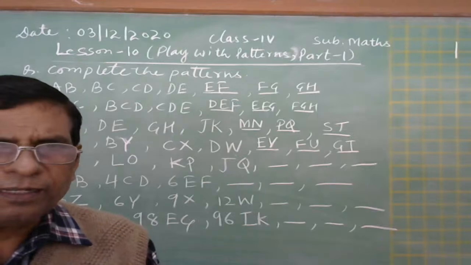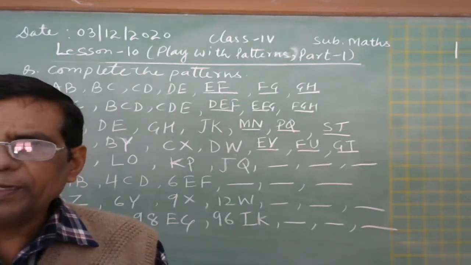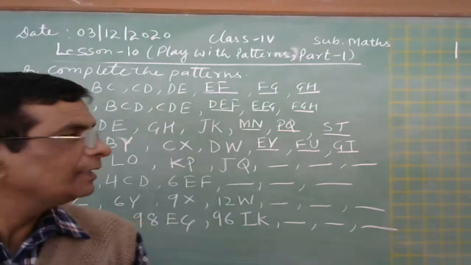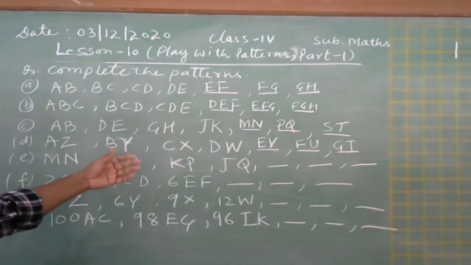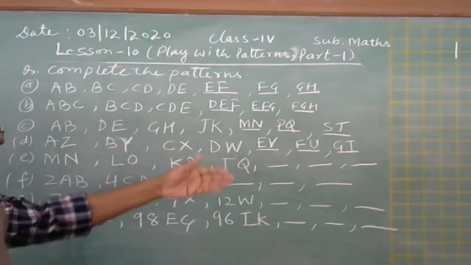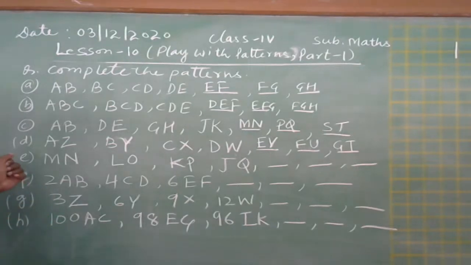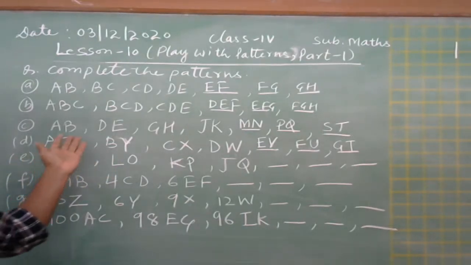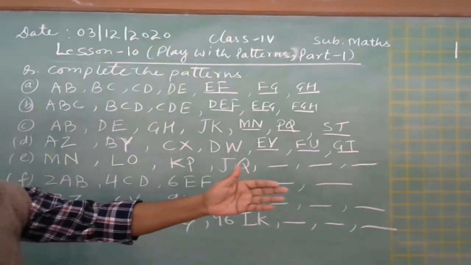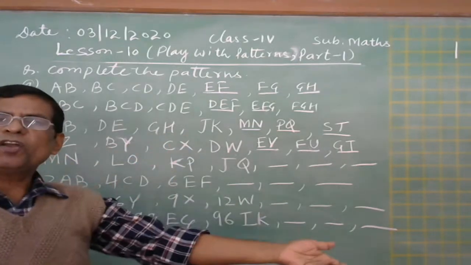What happens here? Yes, anybody can tell what happens here? L O K P J Q. We are just moving one letter back and the other letter forward. First letter back side, reverse side, and second letter forward side.